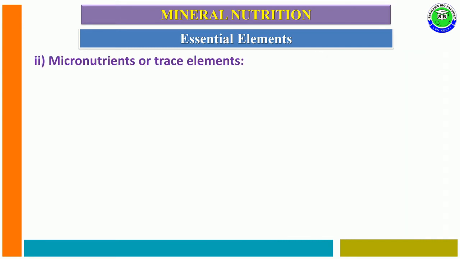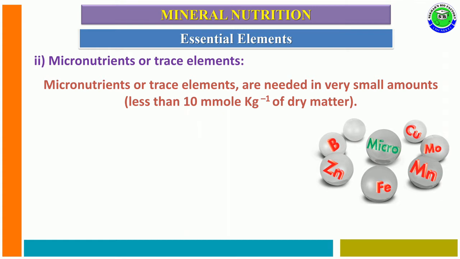The second category is micronutrients, also called trace elements. The micronutrients or trace elements are needed in a small quantity, less than 10 millimoles per kg in dry matter. Such elements are called micronutrients or trace elements.